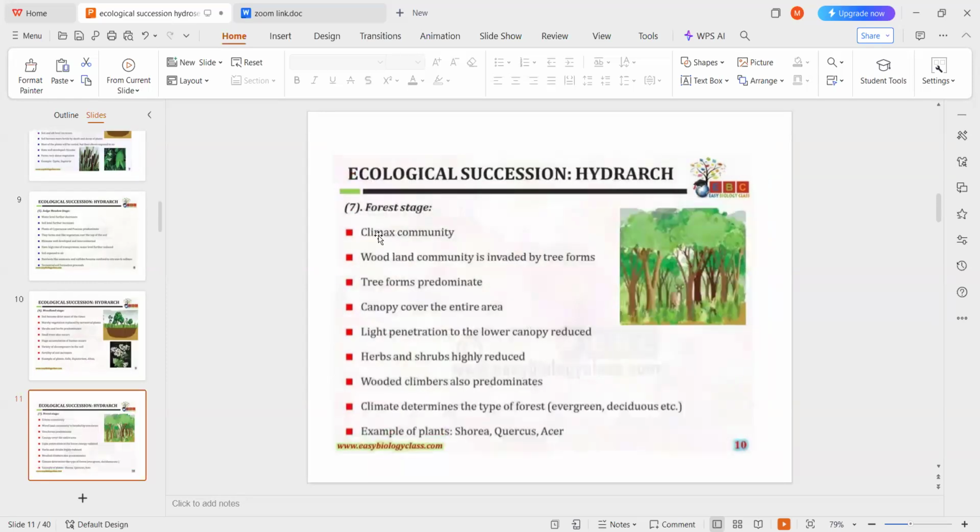The seventh one is the forest stage. Here this is the climax community, and the woodland community is invaded by the tree forms, and the tree forms are predominant.